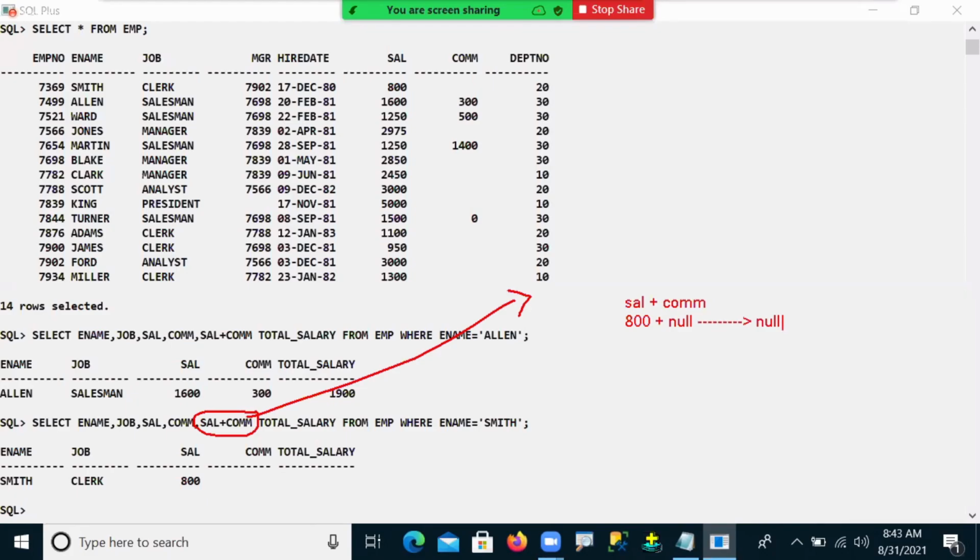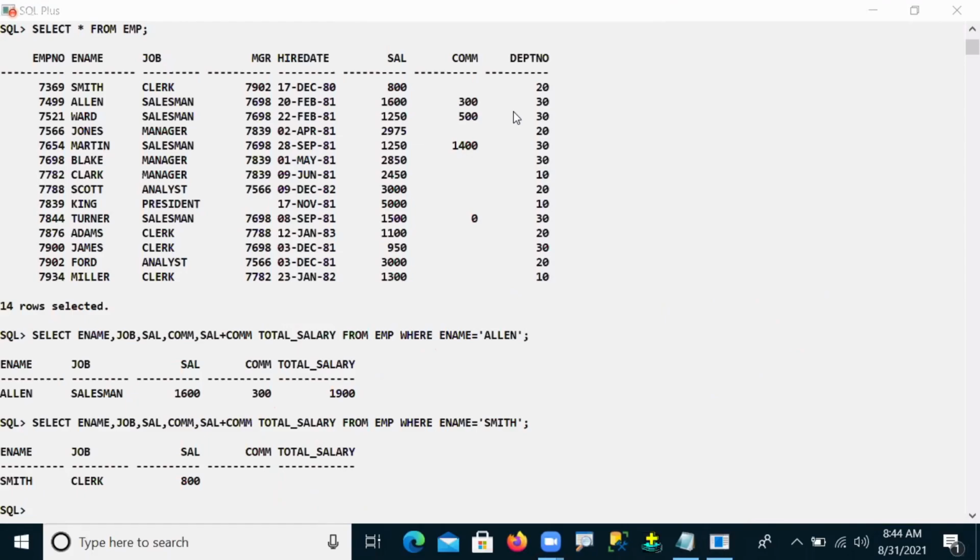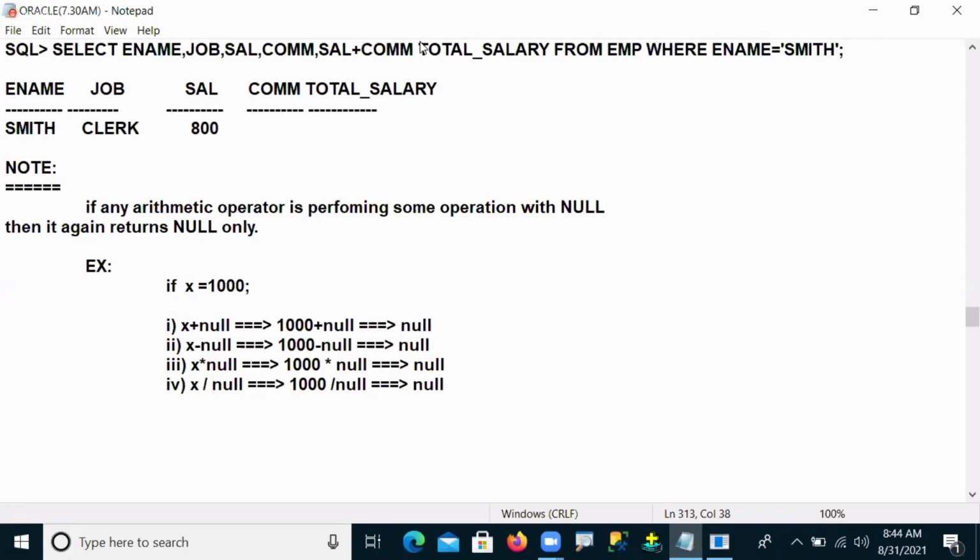So that is a problem. Why is it showing my total salary as null? This is a problem. Then how to overcome this problem, sir? We have discussed the reason, but now we need to find out the solution. That solution we will see in tomorrow's session, guys.